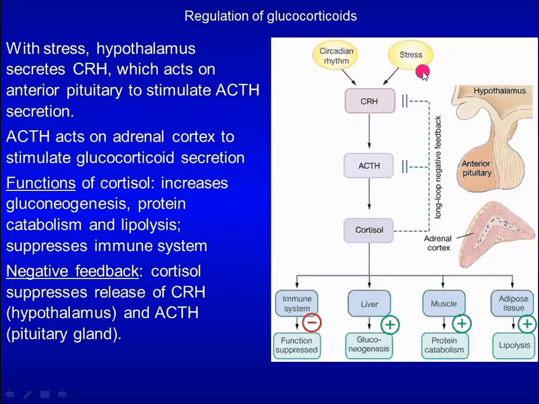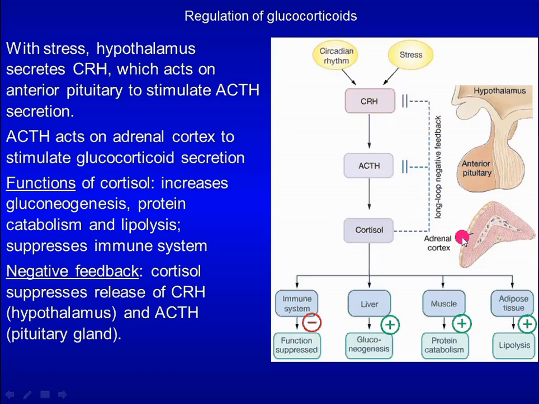With stress or changes in circadian rhythm, hypothalamus secretes CRH, which acts on anterior pituitary gland to stimulate ACTH secretion. ACTH acts on adrenal cortex to stimulate secretion of glucocorticoids.